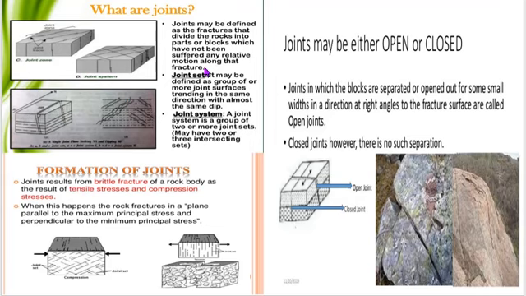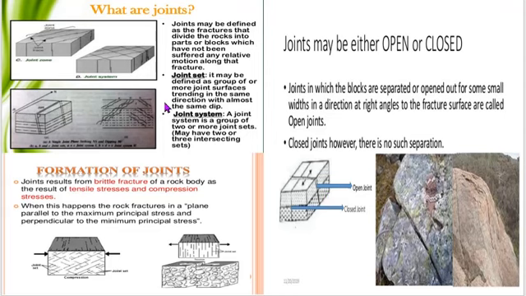Joints may be either open or closed. If there is slight displacement at right angles producing a gap or width, then it is called an open joint, and in closed joints, however, there is no such separation.